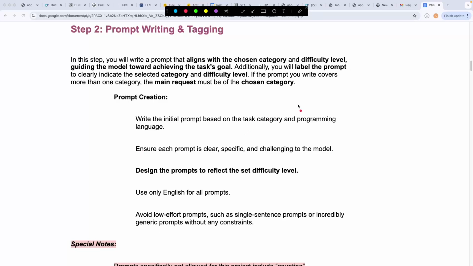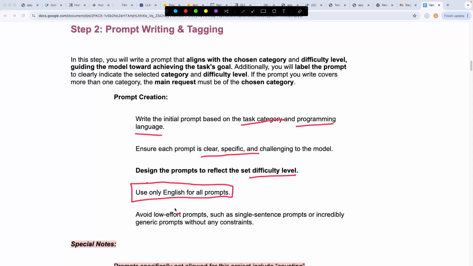So the prompt, as you remember, should follow the task category. It should follow the particular programming language that is specified for the task. It should be clear and specific in what it is wanting the model to do, and it should reflect the difficulty level in that particular task. In this project, each and every prompt that you're writing has to be in the English language. Although we do have projects where you might be required to write similar coding prompts in other languages, you should avoid low effort prompts such as single sentence prompts or incredibly generic prompts that do not contain any constraints in them.